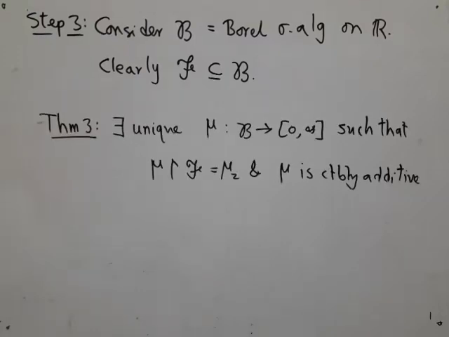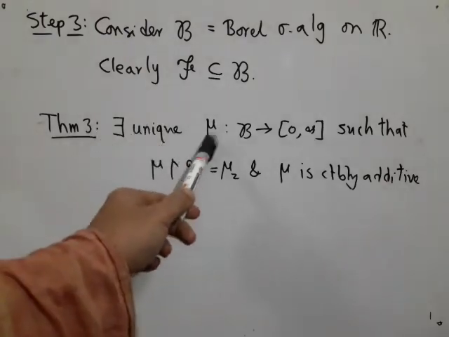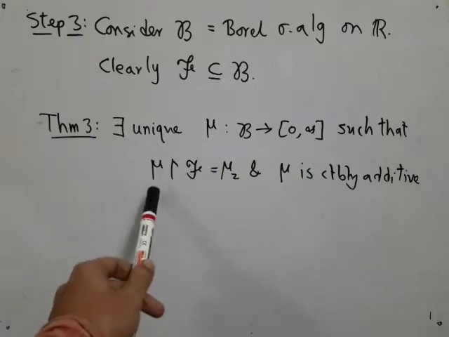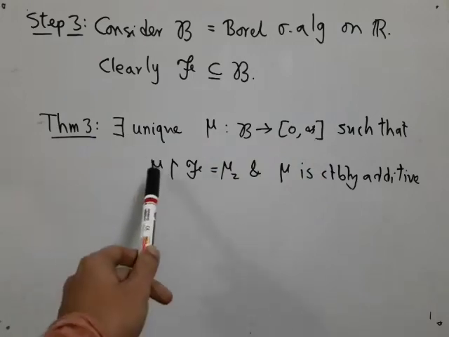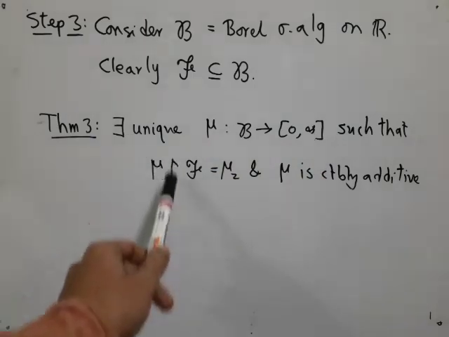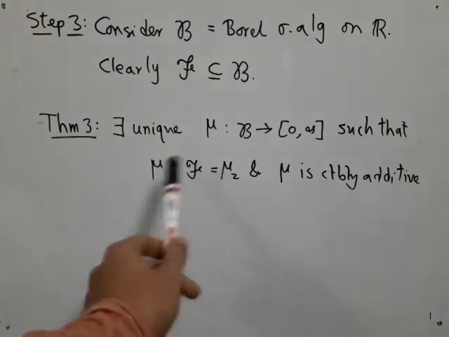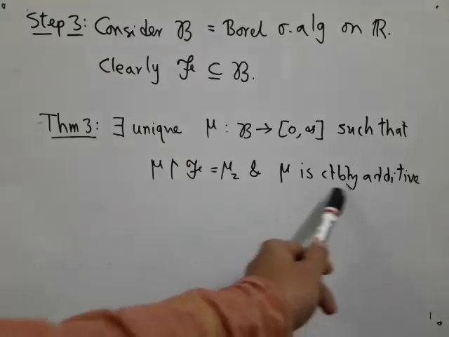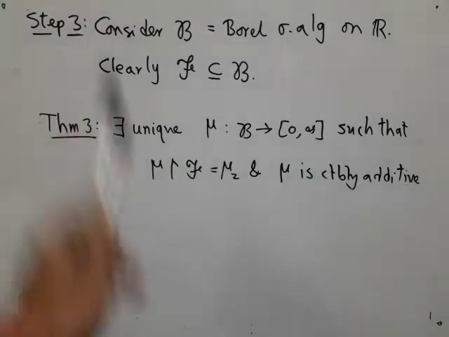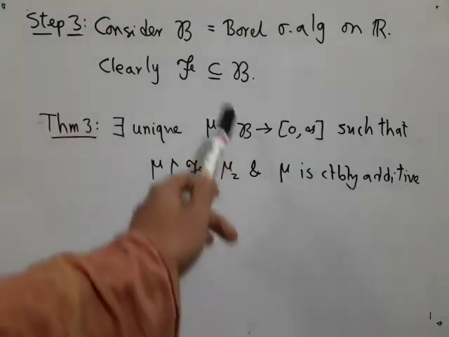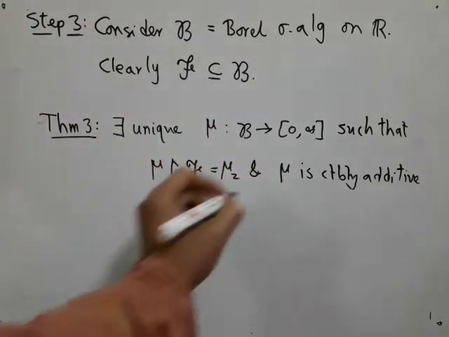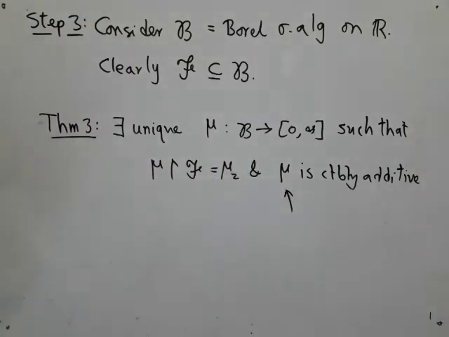So as usual, we have a theorem, much like theorem 2, which says there is a unique mu defined on script B, taking values here, such that mu extends mu2, that is, if you restrict mu to script F, then you will get mu2, and of course mu is countably additive. There is only one way of extending mu2 to the entire script B, and it is this mu which will be the Lebesgue measure.